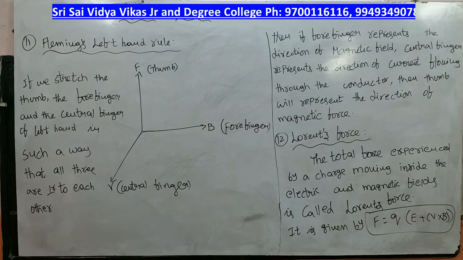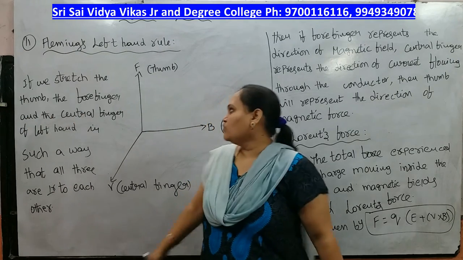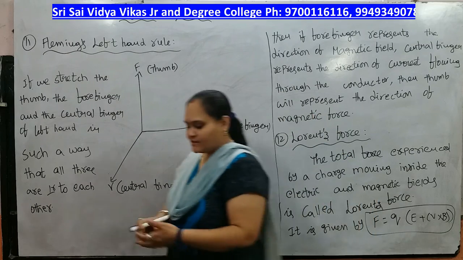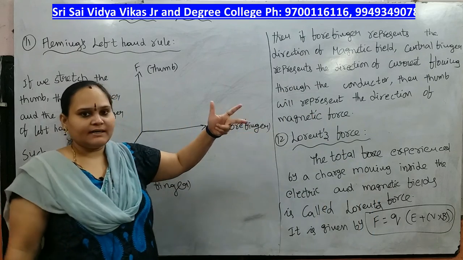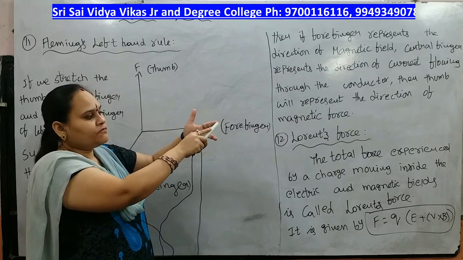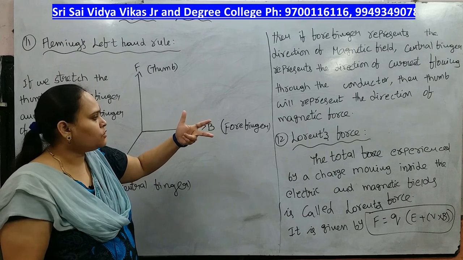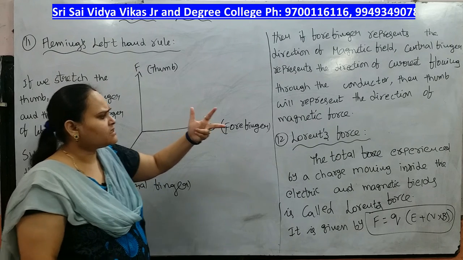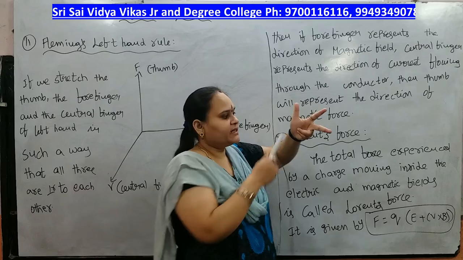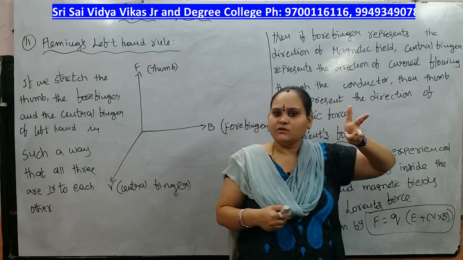And our next topic is Fleming's left hand rule. What is meant by Fleming's left hand rule? Observe here, this is our left hand direction, this is our thumb, this is the forefinger, and this is the central finger. These three are perpendicular to each other. Observe here, x axis, y axis, and z axis. These three look perpendicular to each other.